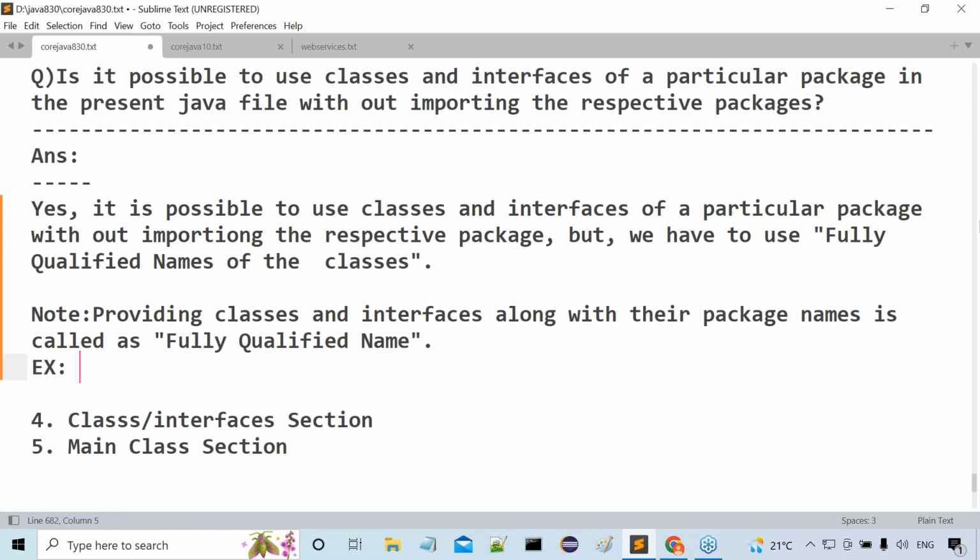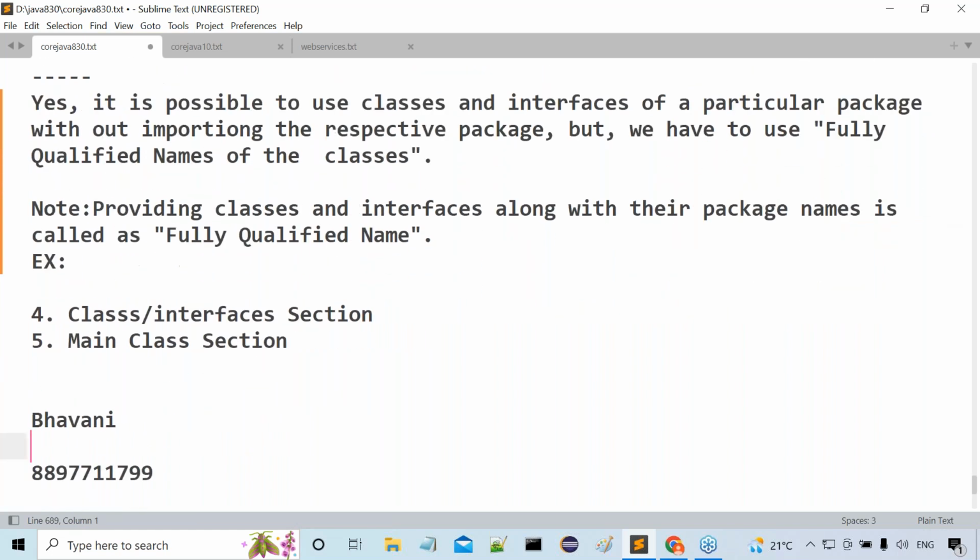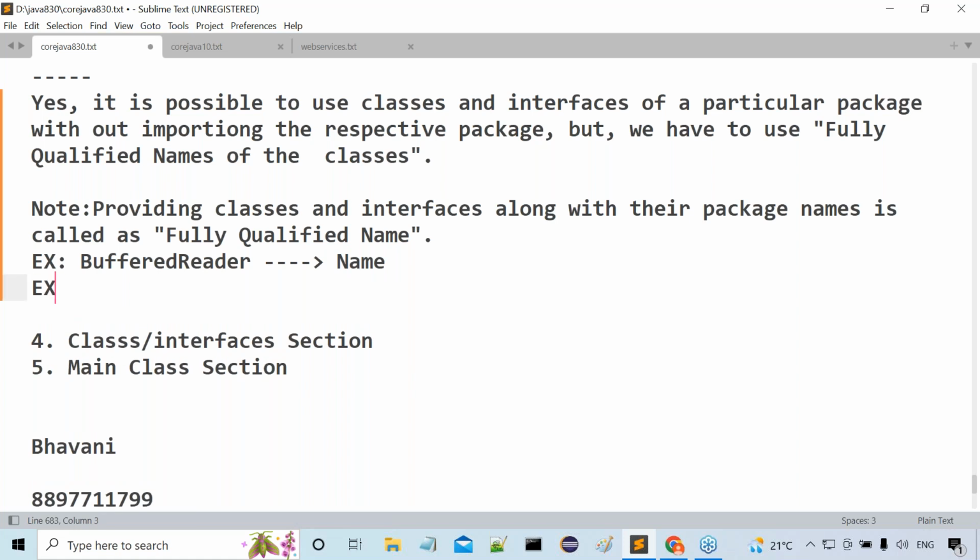I'm giving an example here so we can get clarity. Try to understand this clearly. First, if I specify just BufferedReader, it is actually just a name, not a fully qualified name. But observe another example carefully. BufferedReader is a class available in the java.io package. Just analyze it: BufferedReader is a class that exists in the java.io package. So here, what do I have to do?